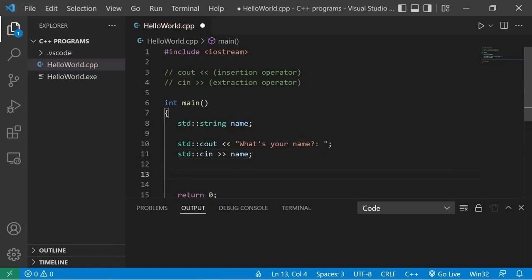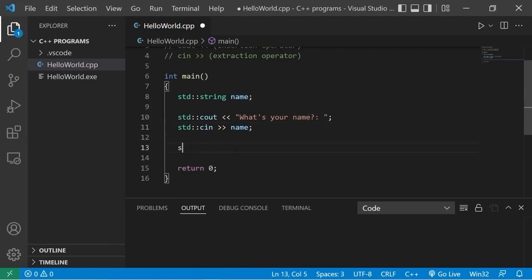At the end of our program, let's display what the user's name is. Standard output insertion operator, hello, name. Okay, we're gonna have one problem though.